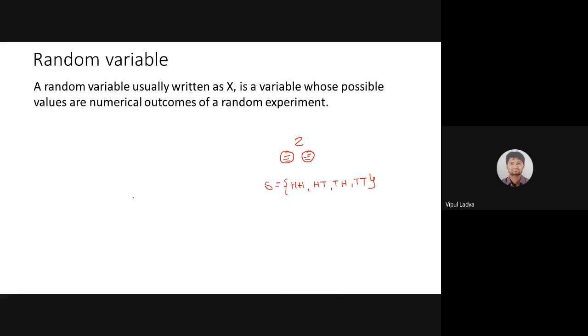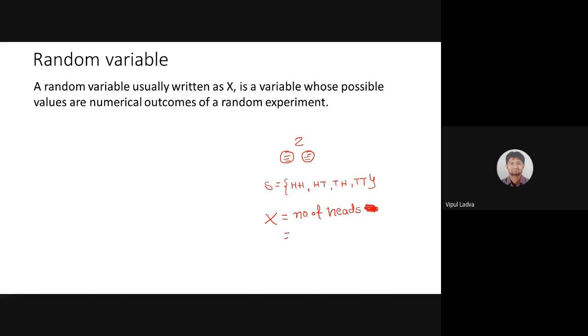Now, I can define my random variable such that, as for notation, we label the random variable with capital X or capital Y. Suppose my random variable capital X is defined as the number of heads in the outcome.